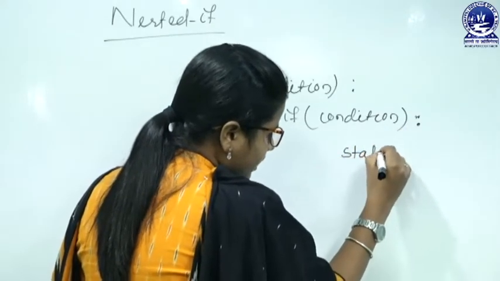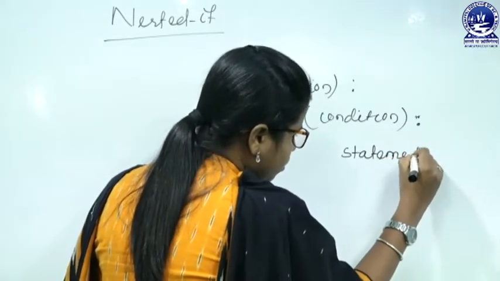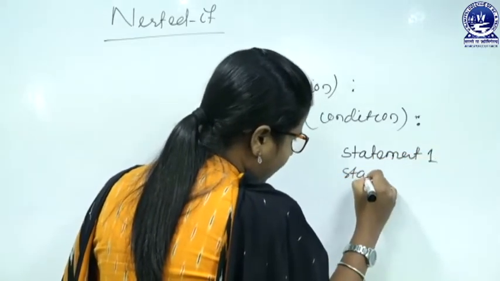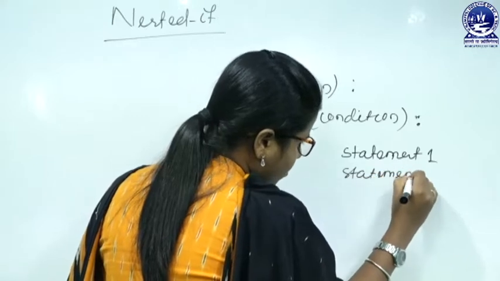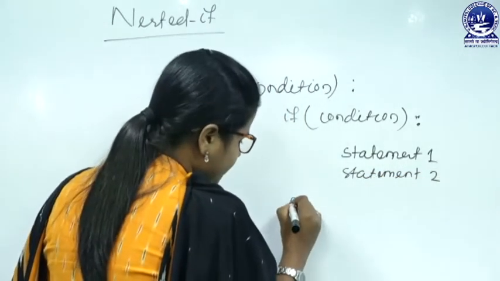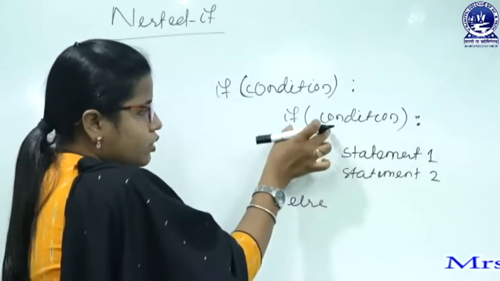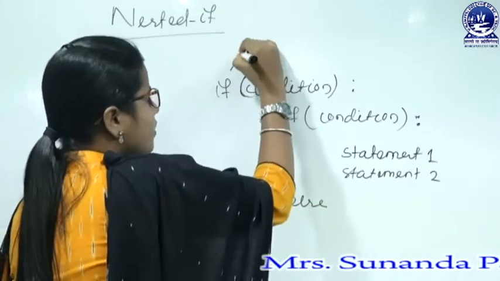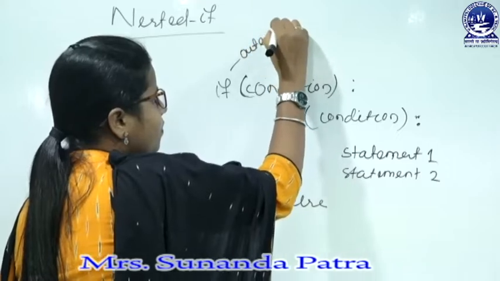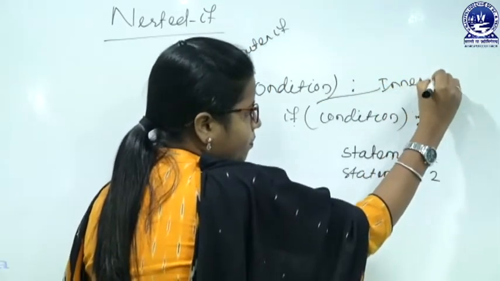Suppose the inner if condition holds two statements, statement 1 and statement 2. Next comes the else part. This else part belongs to the inner if. This is our outer if and this if is our inner if.